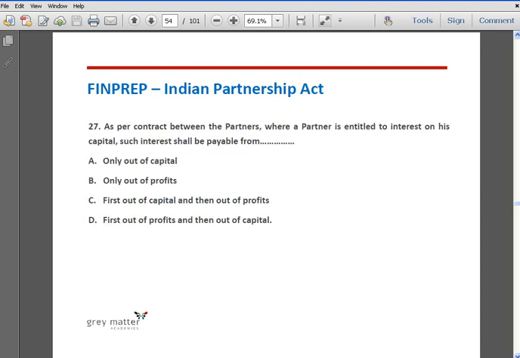Question number 27. As per the contract between the partners, where a partner is entitled to interest on his capital, such interest shall be payable A only out of capital, B only out of profit, C first out of capital and then out of profits, D first out of profits and then out of capital. The correct answer is option B, only out of profits. Interest on capital is payable only in case of profits, and hence it is only out of profits. Question number 28.